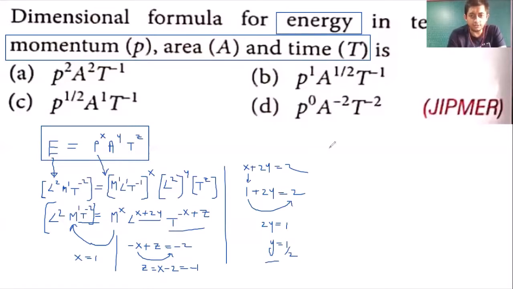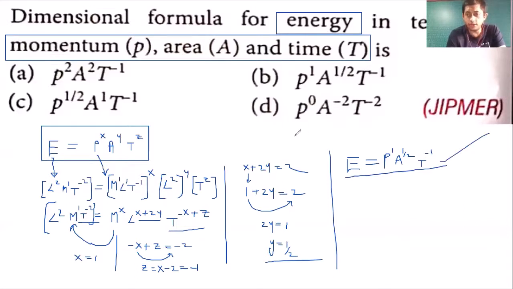So we can say that dimension of E in terms of PAT will be E is equals to P raised to x. So instead of x, students, we will put 1. Then A raised to y. So instead of y, we will put half, and t raised to z. So instead of z, we will put minus 1. Agreed? So this becomes the dimension formula for E. P raised to 1, A raised to half, t raised to minus 1. So that is B. Right? So let's move on to the next question.